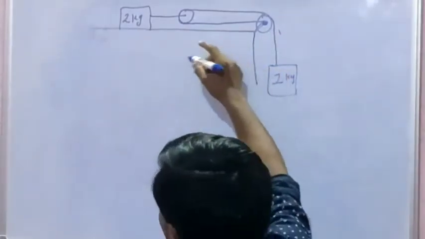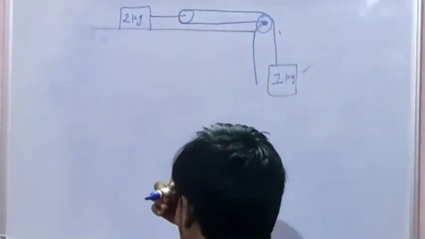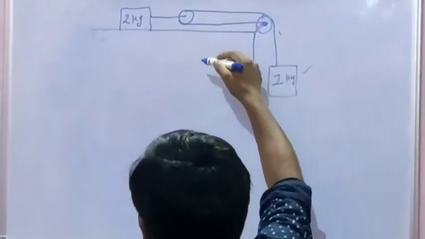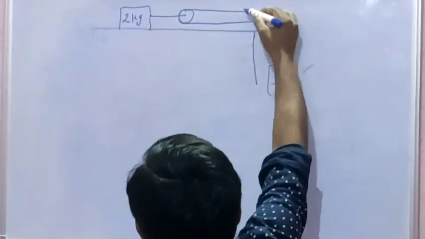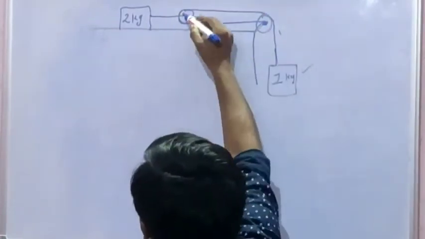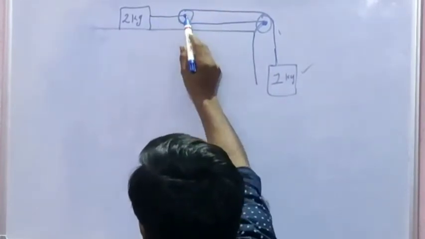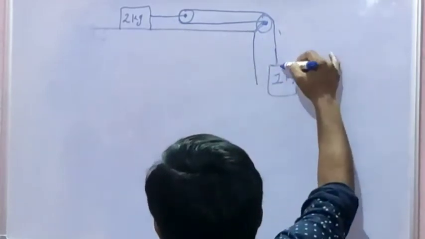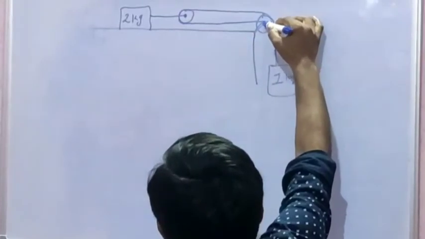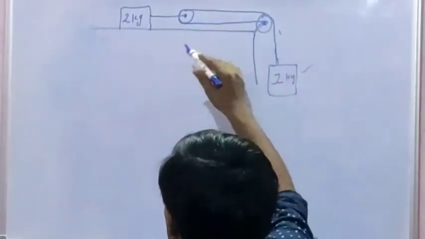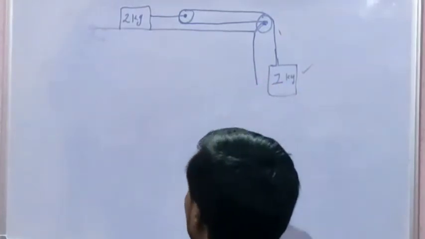Here, two bodies in one system, 1 kg and 2 kg. These two bodies do not have a common acceleration in this system because the strings connected to these two bodies are different. The string connected to this body has this length, and the second string connected to the second body is this. Hence the strings for the two bodies are different, so the accelerations of the two bodies are different.